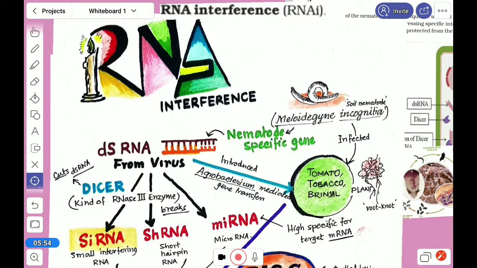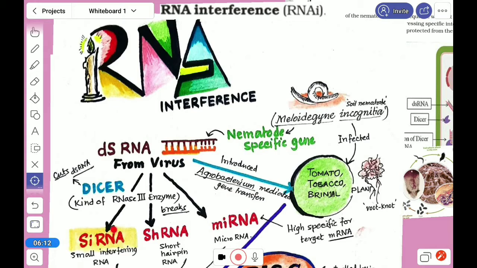What are these? siRNA is small interfering RNA. shRNA is short hairpin RNA, and miRNA is micro RNA.